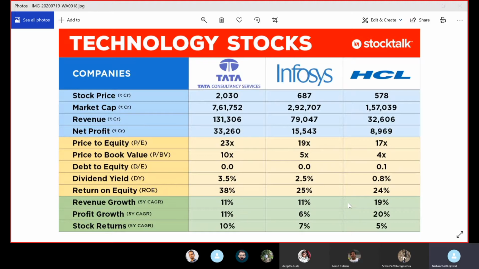Okay, Nimit, over to you. Yeah, it's the market cap. TCS has the highest market cap, and people want to stick with the leader for risk aversion. So basically, higher market cap, higher liquidity is another key. No. That is not the real determining factor here. Okay.